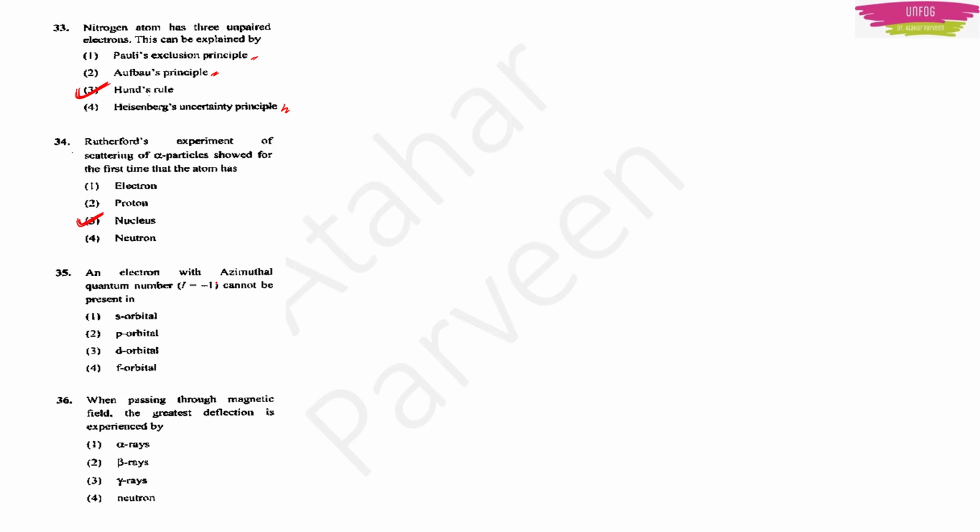Then we have: an electron with azimuthal quantum number l = -1 cannot be present in s orbital, p orbital, d orbital, or f orbital.